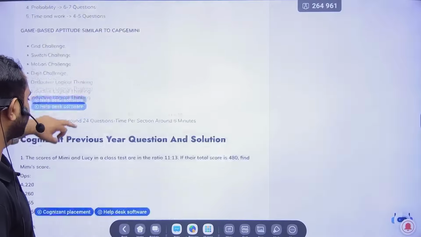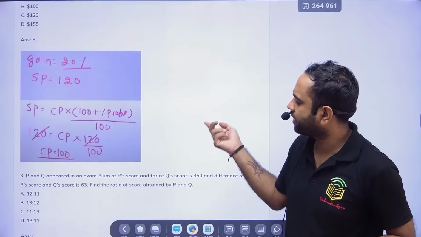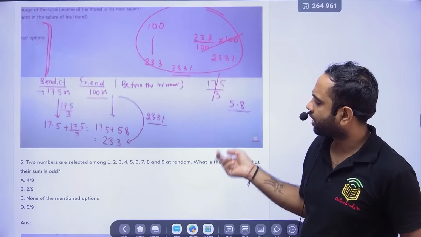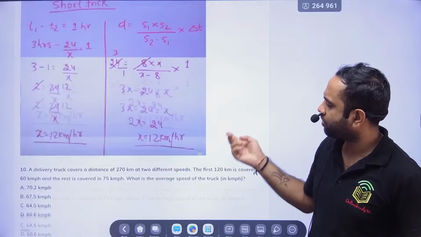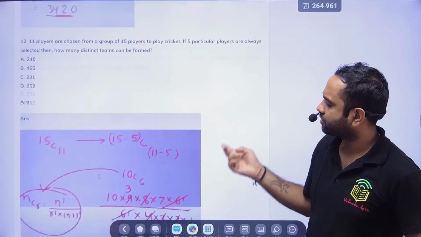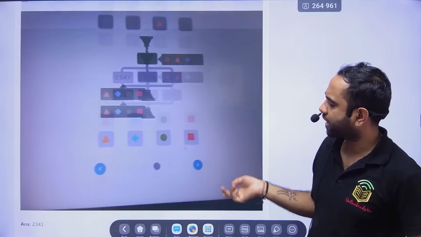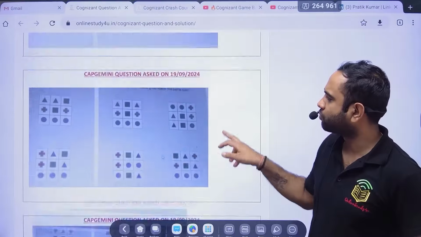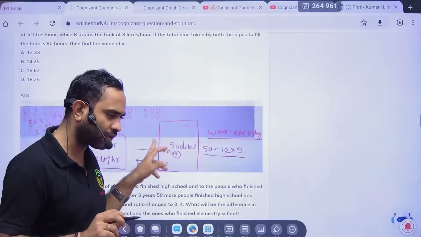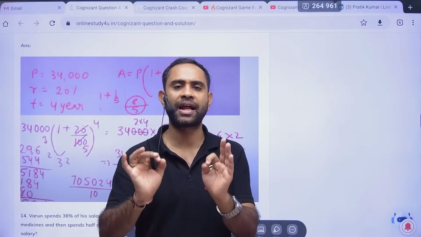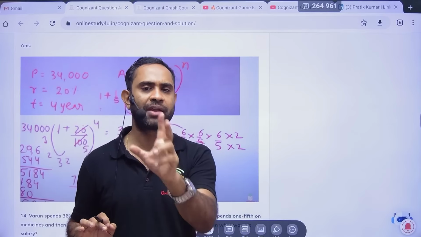So here the important topics have been given, and then the questions, you see these questions have also been given here. Okay, so all these questions have been given here. So you can practice more with solutions. Okay, and even game based aptitude is also there. So this is more than sufficient for your exam. So please practice it before you go for the exam, and trust me, you will feel that you have done wonders in the exam. This 1.5 hour revision video will definitely be very helpful in the exam.